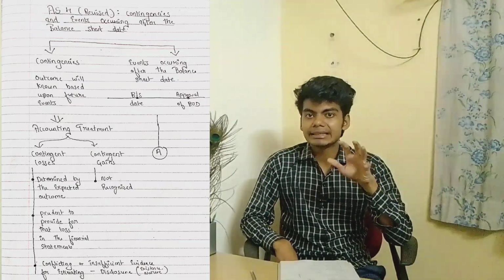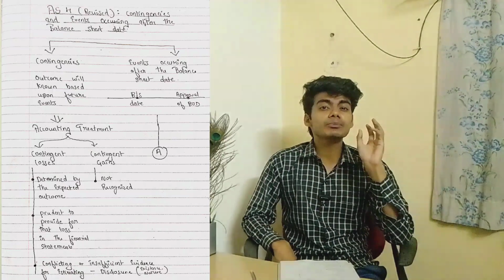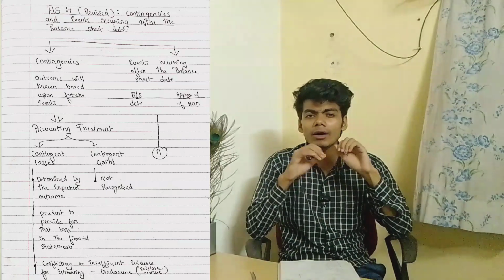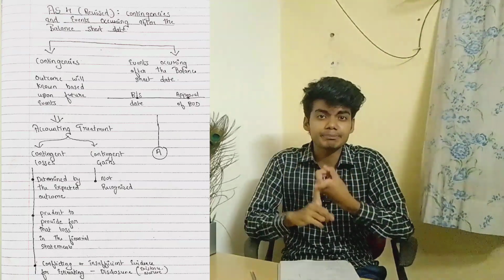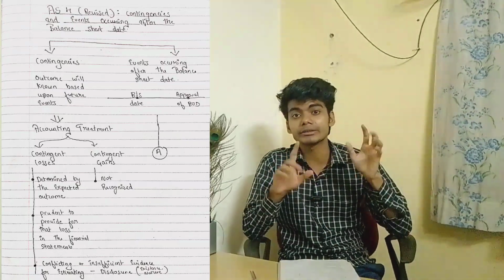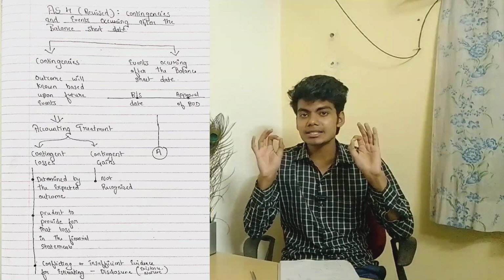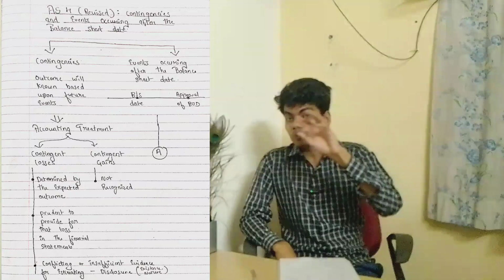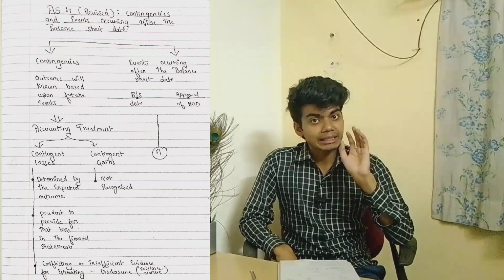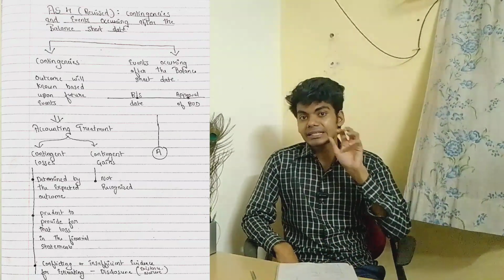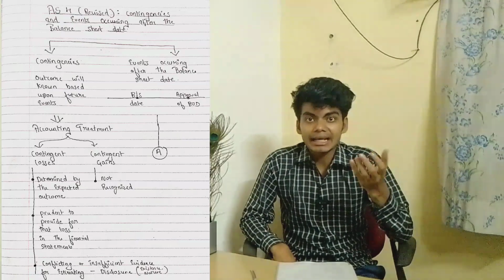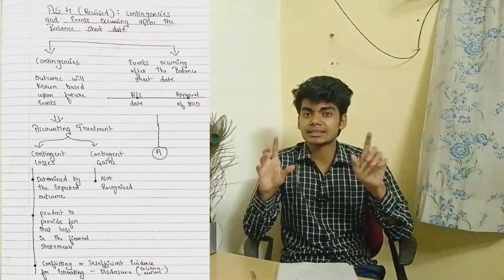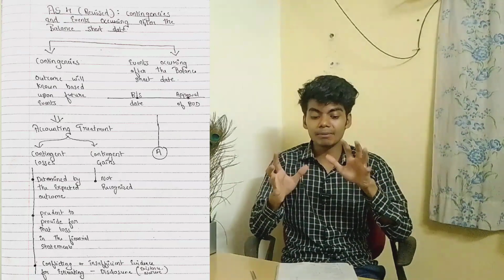So what would be its accounting treatment? As we all know, there is a prudent concept. What does the prudent concept say? It says that we have to record all future expected losses but not the gains. So when we apply the prudent concept to contingencies, we don't have to recognize any contingent gains.